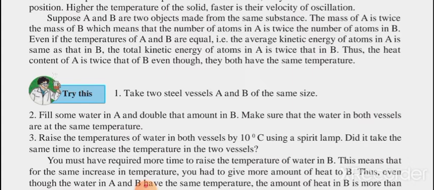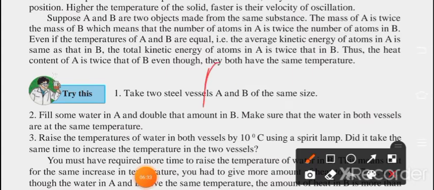Suppose we have A and B, two objects made from the same substance, any substance like iron or copper.